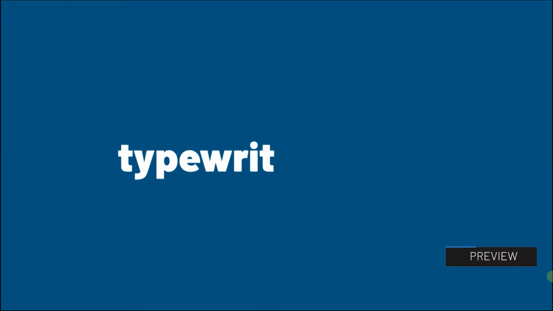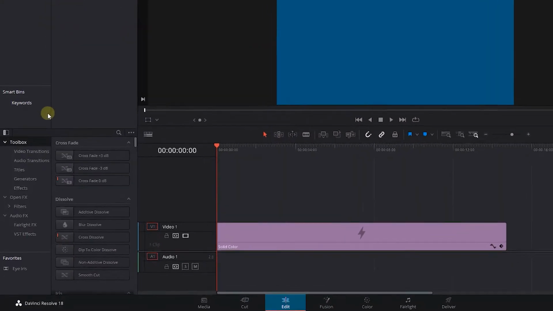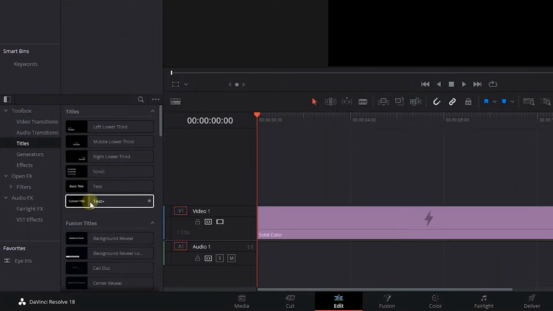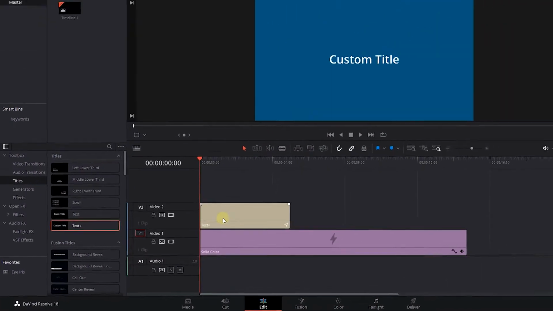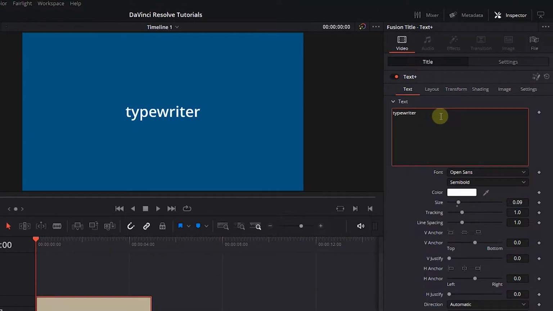How to do typewriter text effect in DaVinci Resolve. Go to the Effects panel and click on Titles. Drag and drop a Text+ in timeline. Select the text, open up Inspector panel, enter the text, and change its properties to your liking.